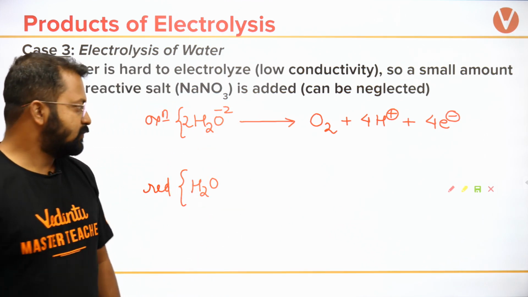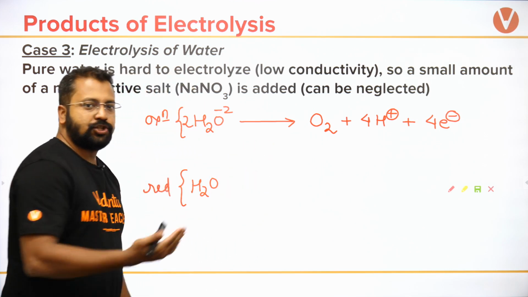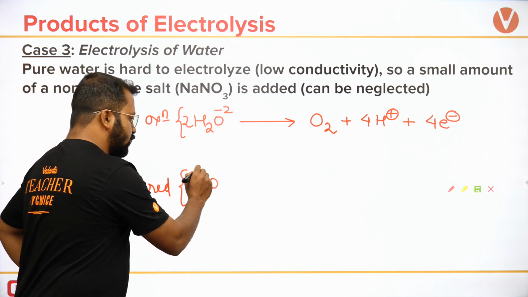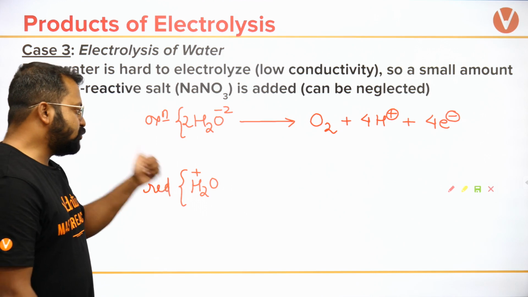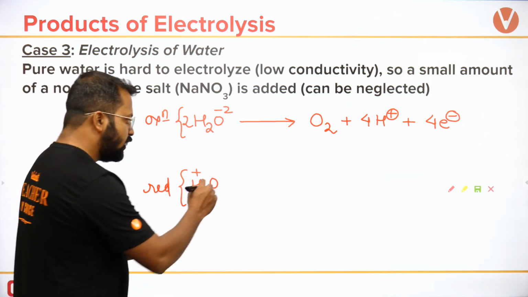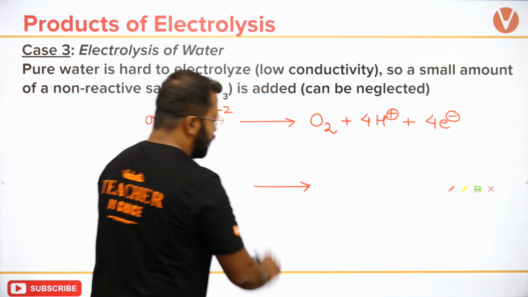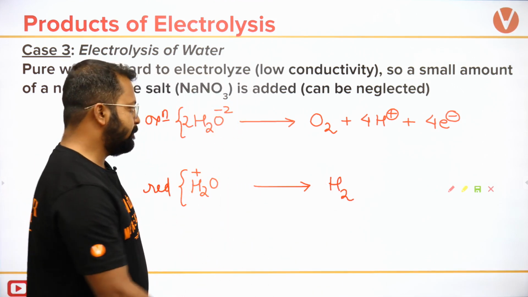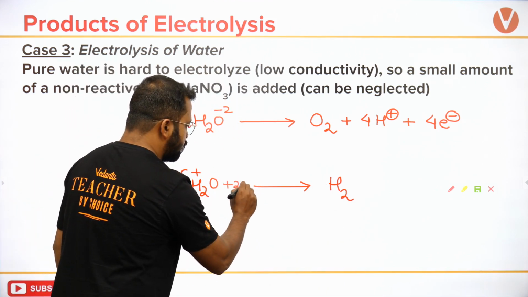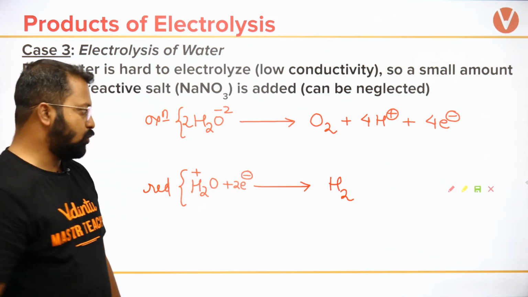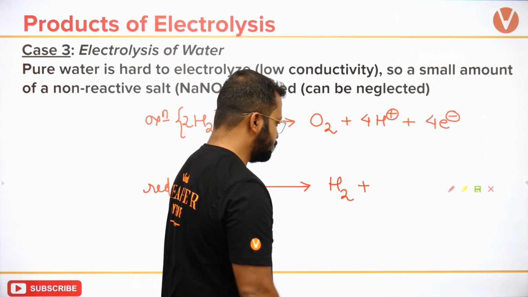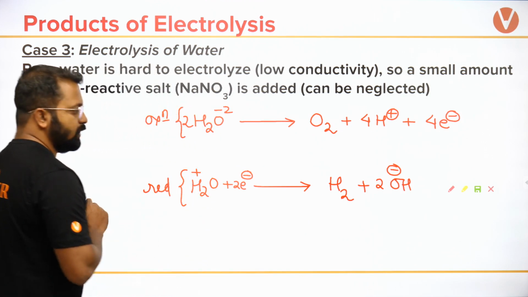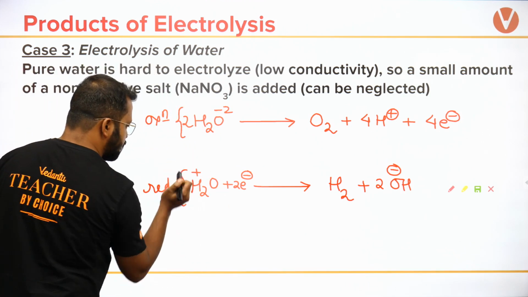ठीक है, now अगर मुझे रिडक्शन करना है, then हम करेंगे क्या? H plus को मैं रिड्यूस कर सकता हूं because हाइड्रोजन हैज अ पॉजिटिव चार्ज. Now what I'll do is I will reduce it to hydrogen. Okay, it will take up 2 electrons and what I will write over here is 2OH minus. और इस रिएक्शन को हम बैलेंस कर देते हैं. I will put 2 over here.